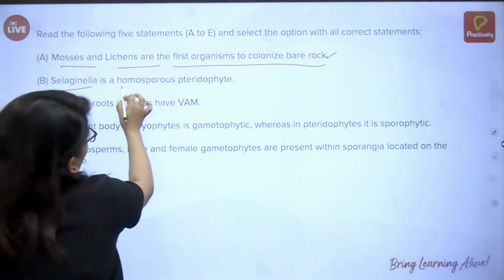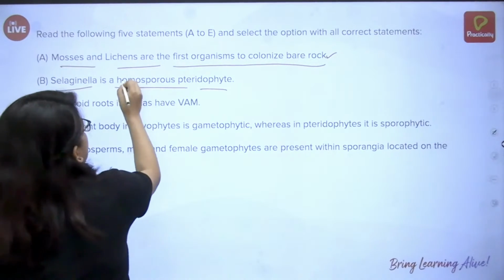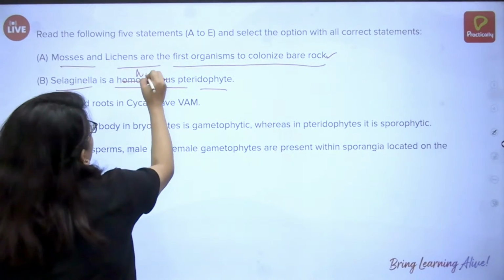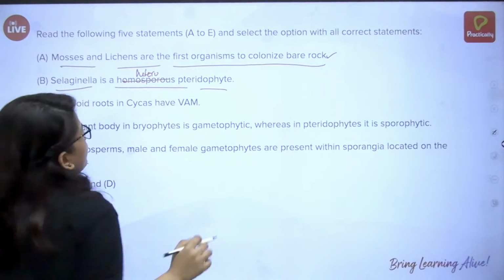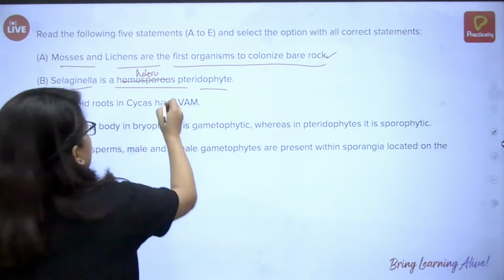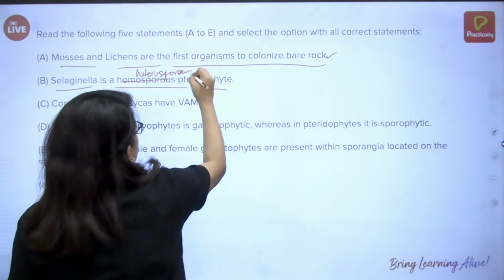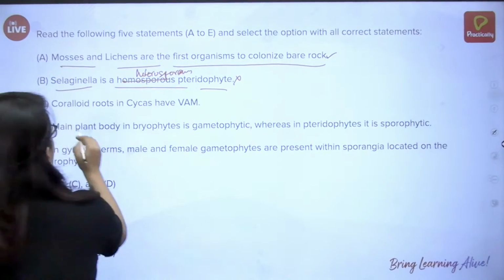Selaginella is a homosporous pteridophyte. No, just now we read it. Selaginella is heterosporous. It's not homosporous. So this is wrong.